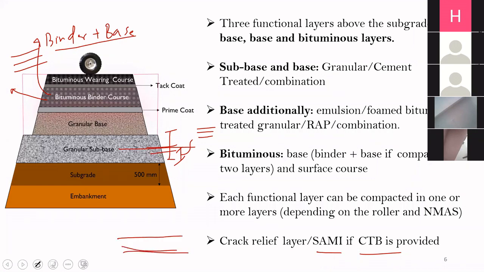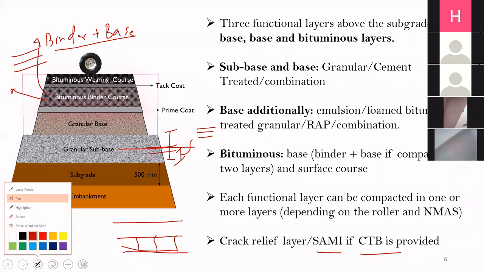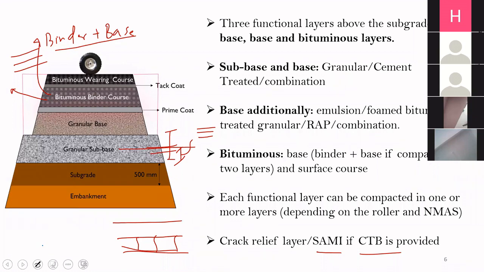So because of shrinkage and some load, this will crack. Suppose we place a bituminous layer directly over it. So what will happen if a bituminous layer is placed directly over it? This point, when it is loaded, will induce high stresses here, which can be very high in magnitude, and this can further propagate to the surface. And you will see cracking on the surface of the pavement.